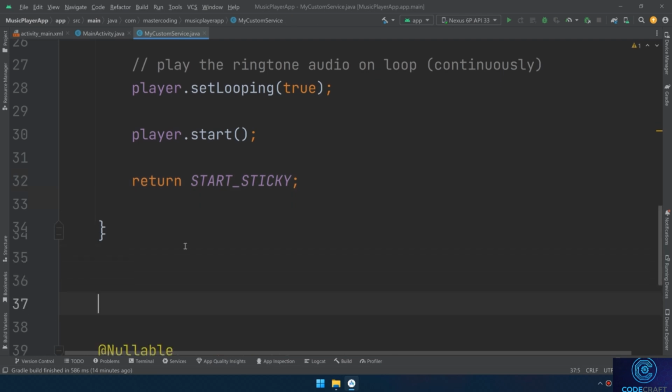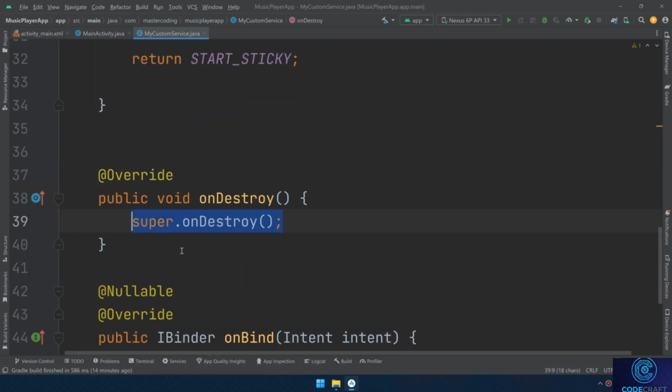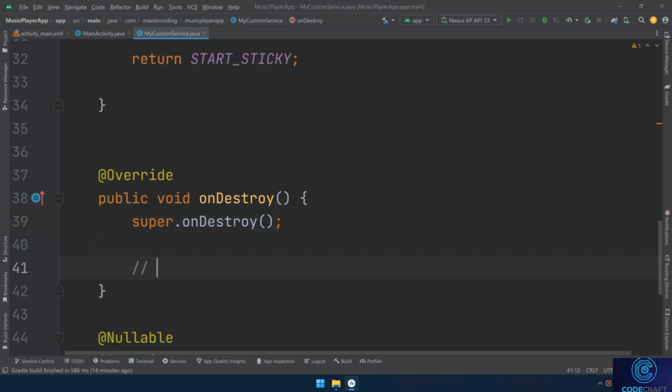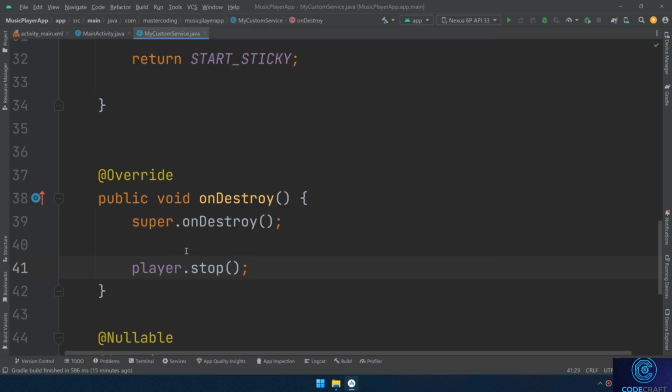I need to override another callback method called onDestroy. The execution of the service will stop on calling this method, the onDestroy. I need to stop the process, so player.stop. I need to stop the music.